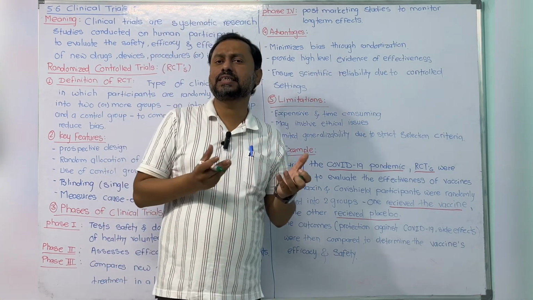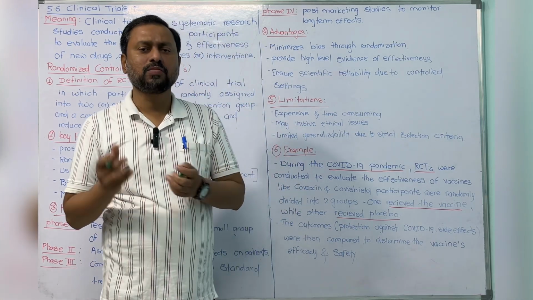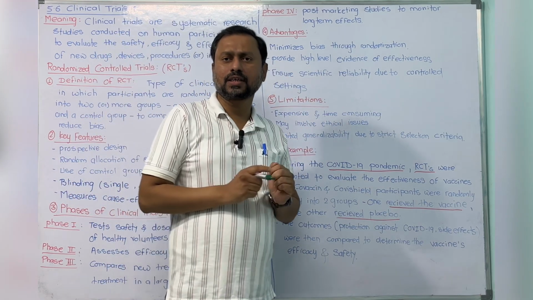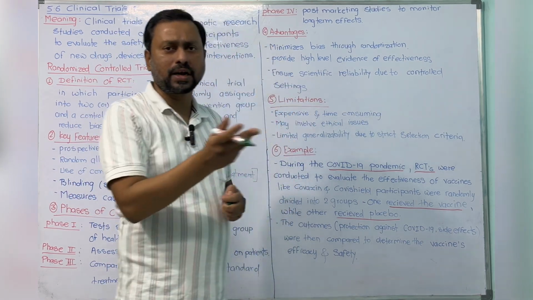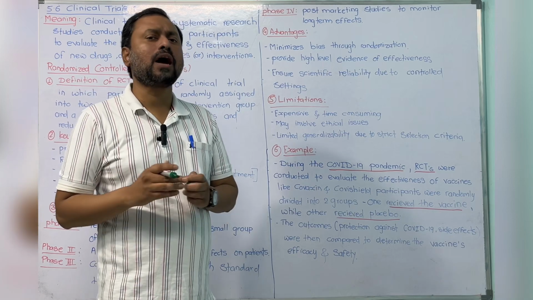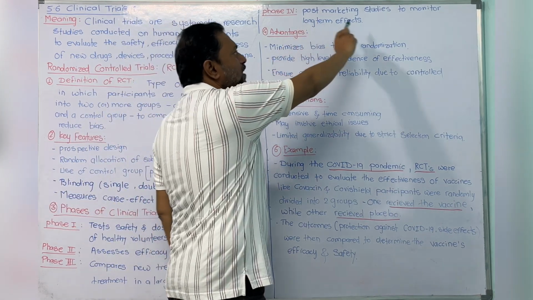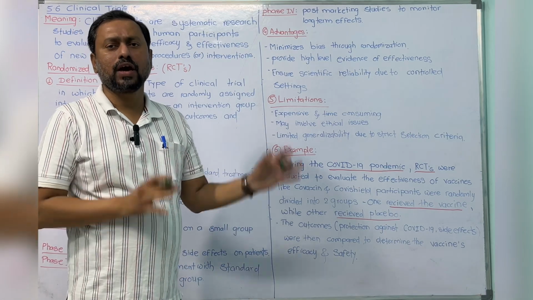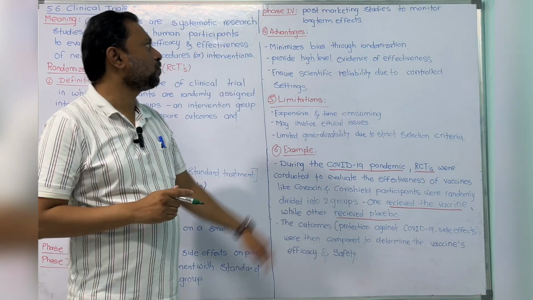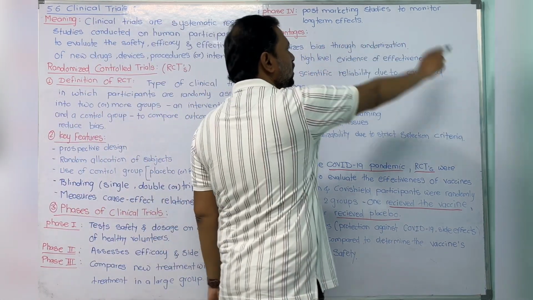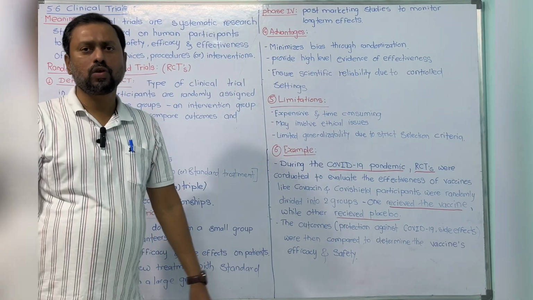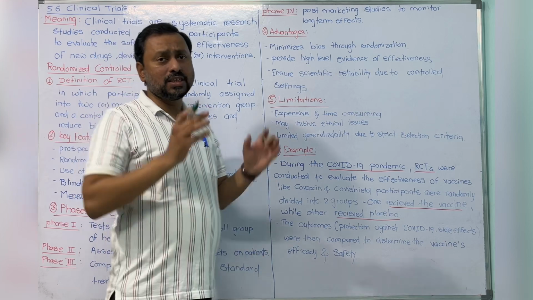Now the fourth phase is post-market. It means the government has approved the drug and it has come to the market. After that, it is available to common people. Then we observe whether any long-term side effect is produced. This is called the post-marketing study to monitor the long-term effects. This is the fourth phase. Okay, this is about the phases.